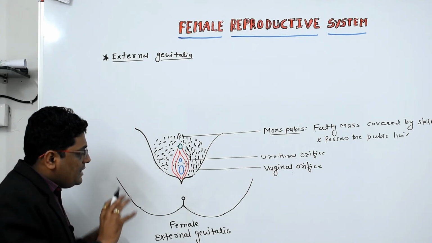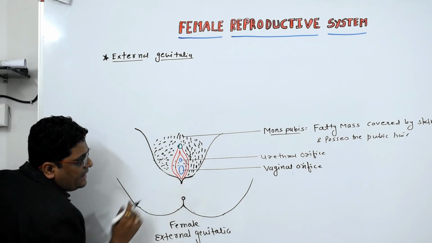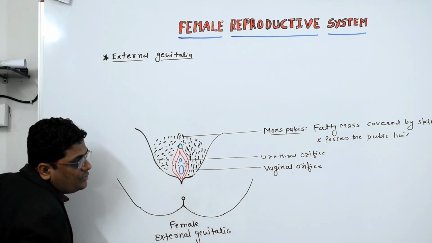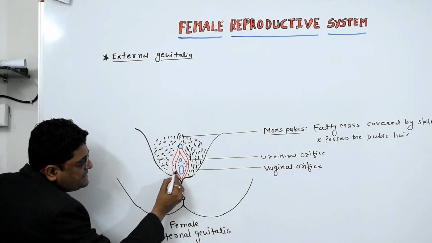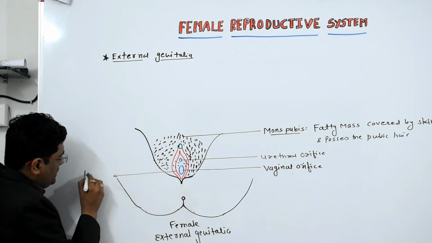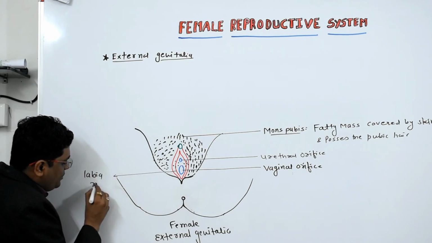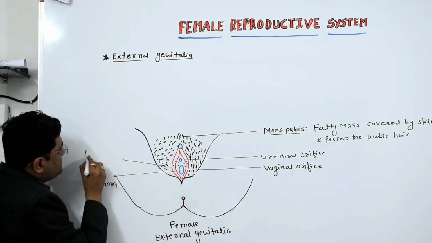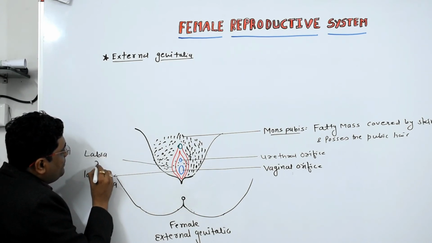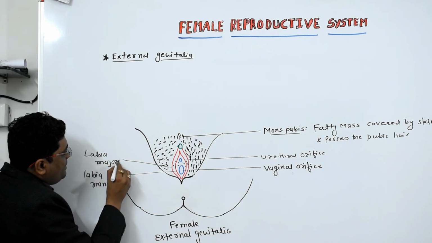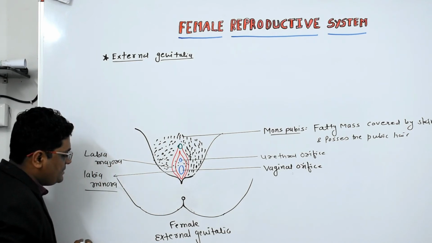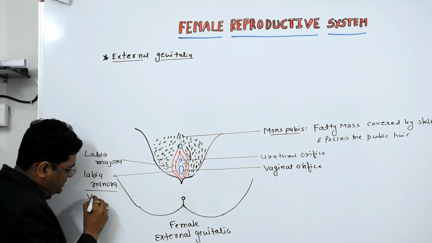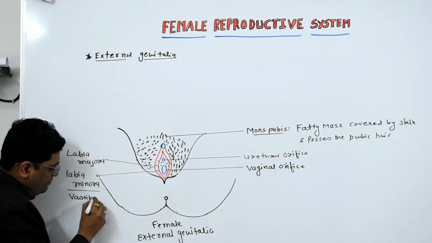Now on the lateral side of this orifice, the inner side possesses the labia minora, and the outer side possesses the labia majora. The labia minora is also known as the vestibule.